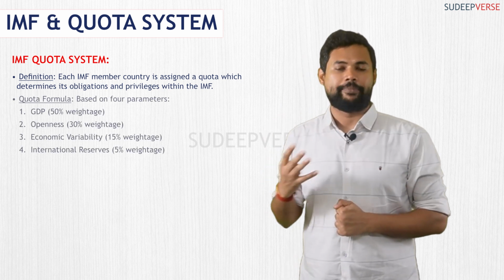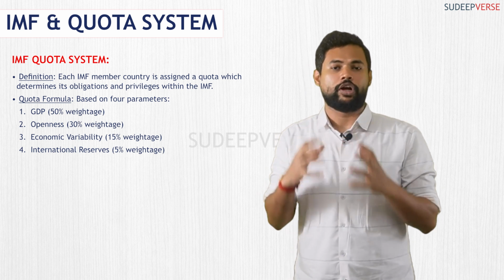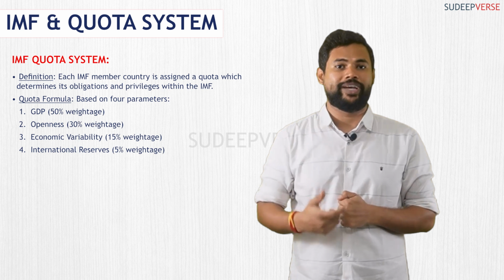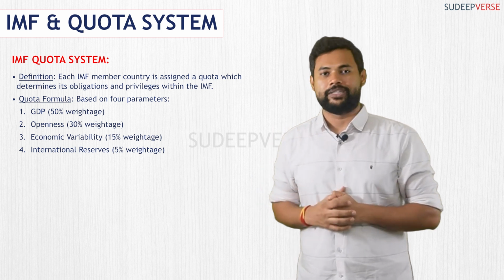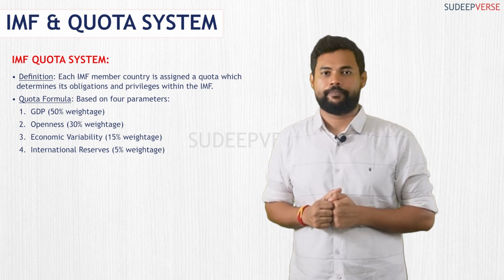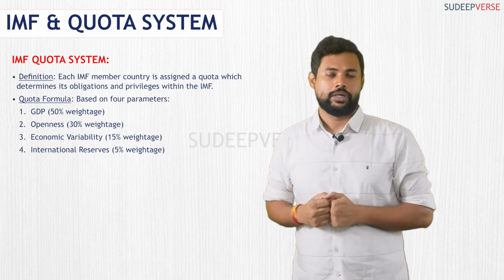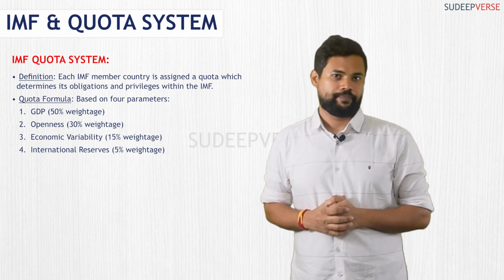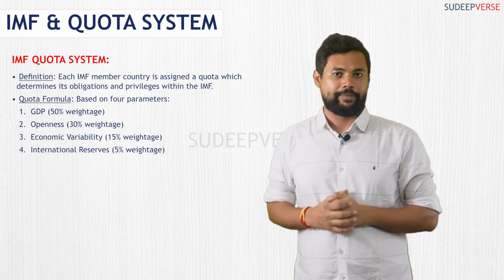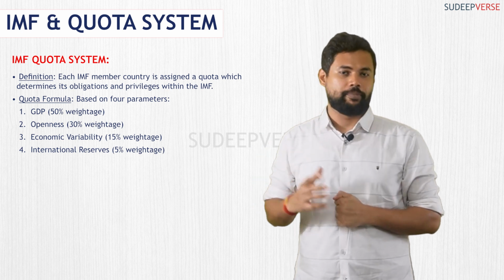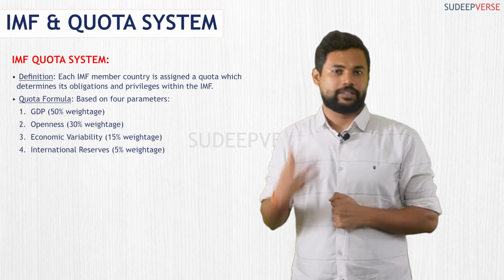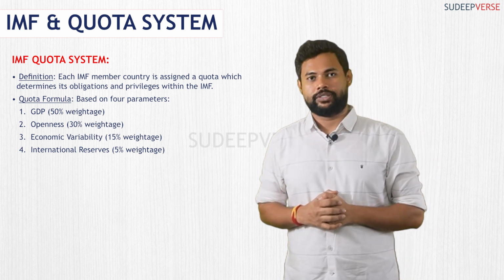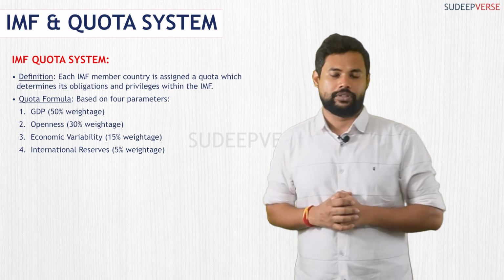The 4 parameters are: first, GDP; second, openness; third, economic variability; and fourth, international reserve. The weightage among these 4 parameters is: GDP 50%, openness 30%, economic variability 15%, and international reserve 5%.